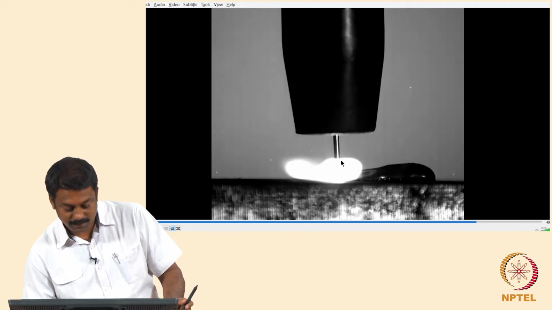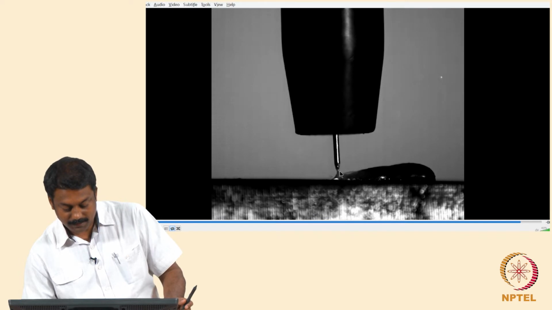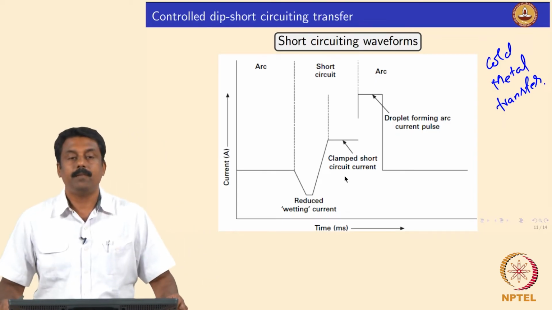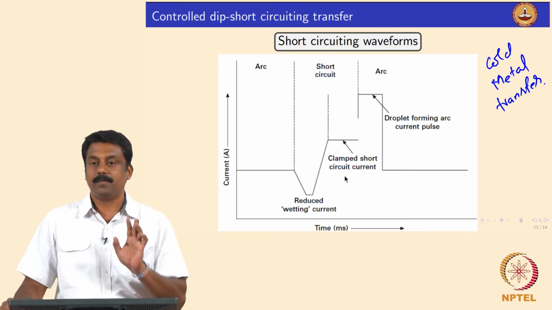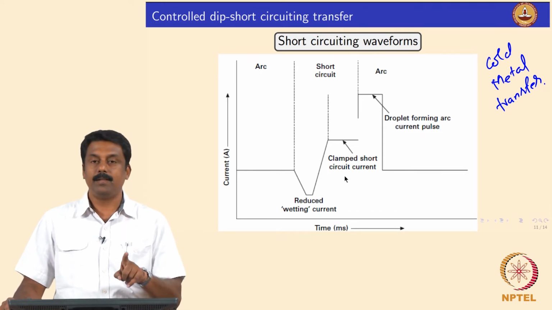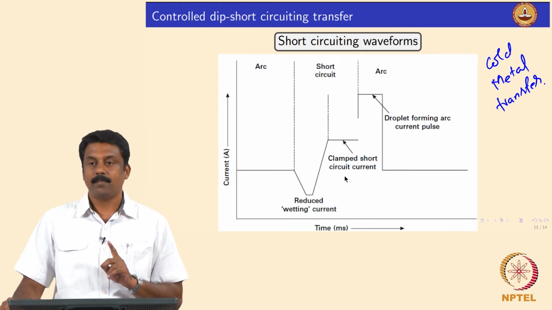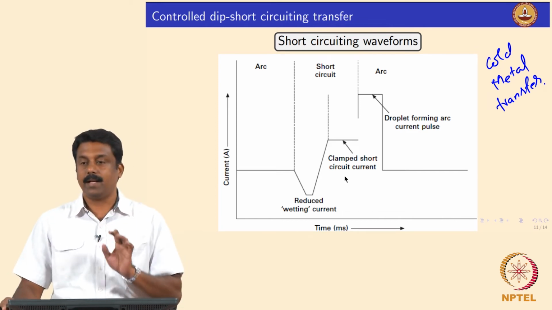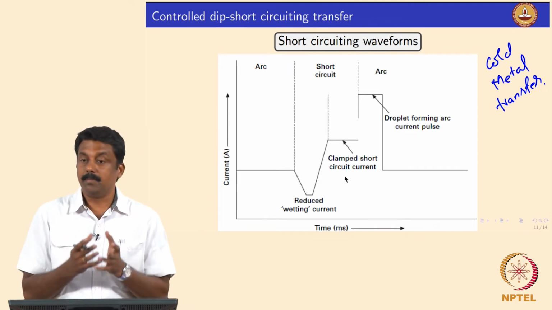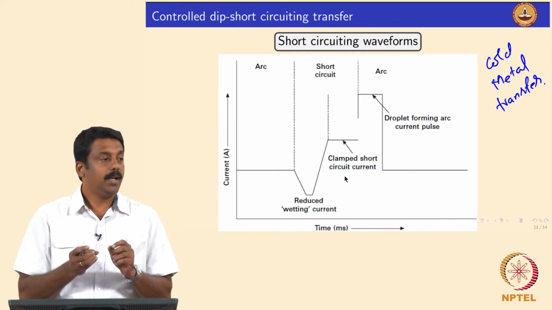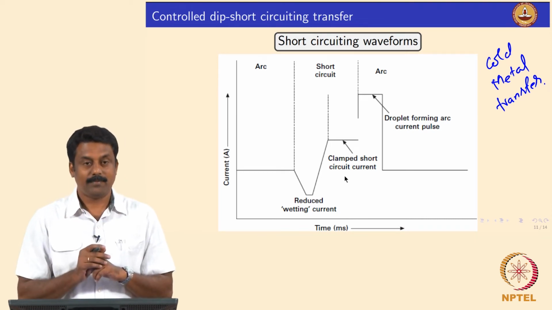So, it is clear, right, the actions: we have the arc, the back and front movement of the electrode, the short circuiting event, and then the metal transfer by the collapse of the droplet into the weld pool. The objective is to transfer the droplet without explosion. That means the moment short circuiting happens, we will have to minimize the current. But we cannot completely minimize the current, because when you retract it, surface tension may not be sufficient, so the droplet may come with the wire, isn't it.